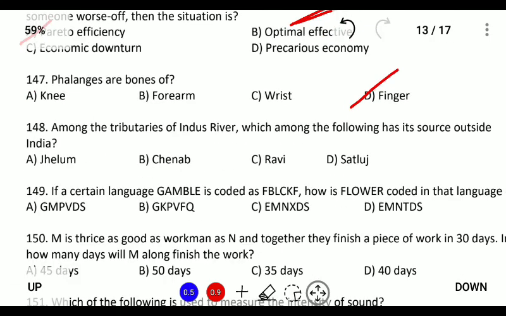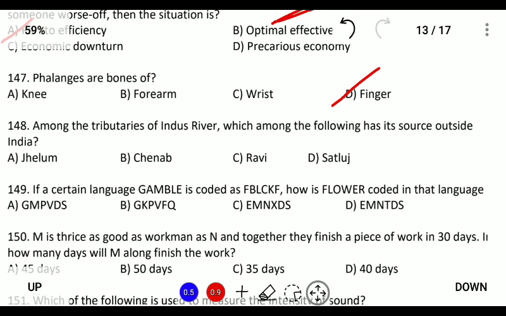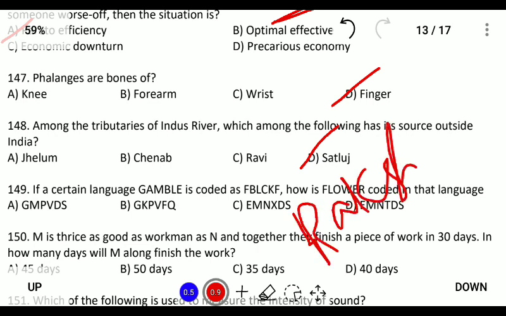Next, among the following tributaries, which of the following has a source outside India? All except Satluj have a source within India. Satluj originates in Lake Rakshastal, and this Lake Rakshastal is located near Tibet.